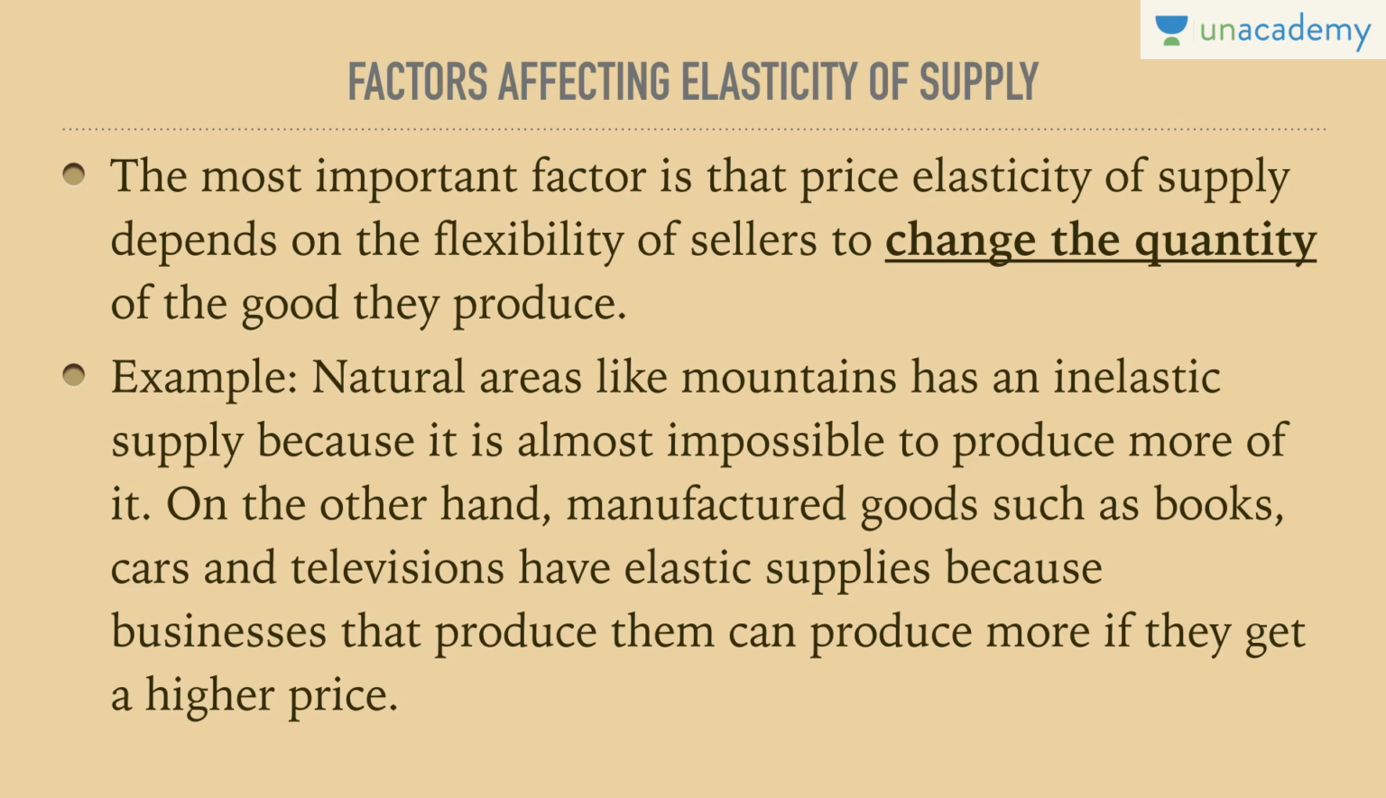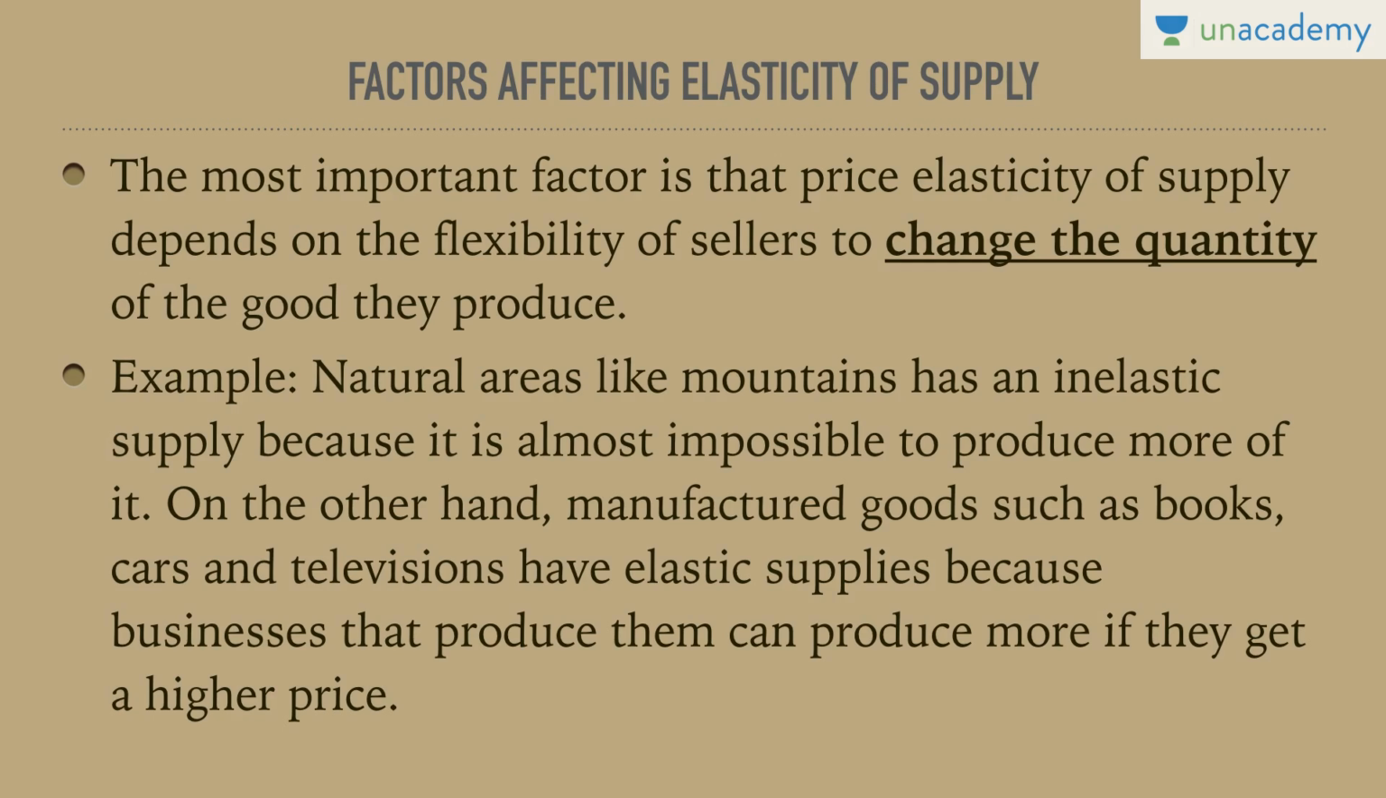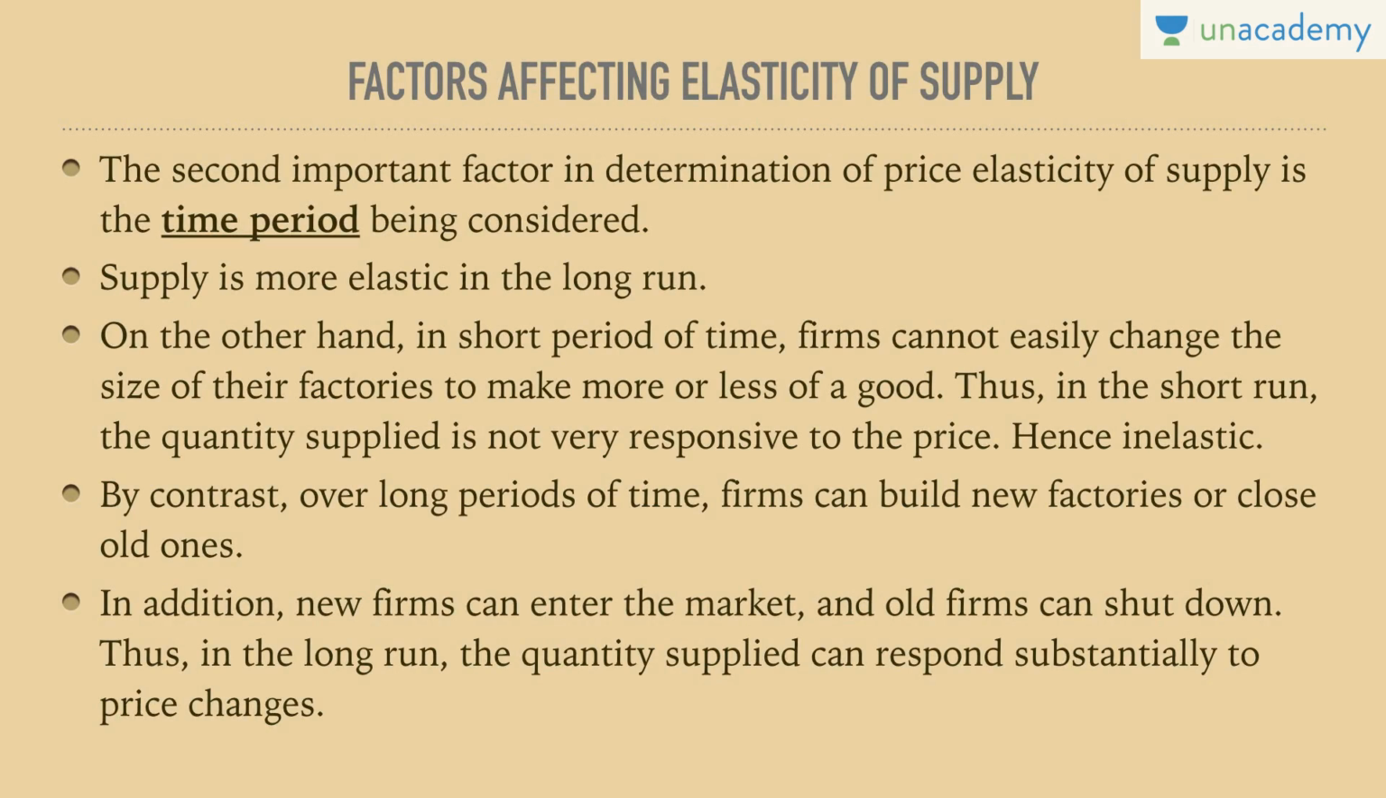On the other hand, manufactured goods such as books, cars, and TVs have elastic supplies because businesses that produce them can produce more if they are getting a higher price. So, if the numerator, which means the change in quantity supplied, can increase, and that too at a higher rate as compared to the denominator, change in price, it is considered to be elastic. On the other hand, for mountains or natural resources, we cannot increase the number of mountains, hence the numerator would be smaller than the denominator, and it would be inelastic. So this is the most important factor from the point of view of elasticity, the ability to change the quantity of the good they produce.